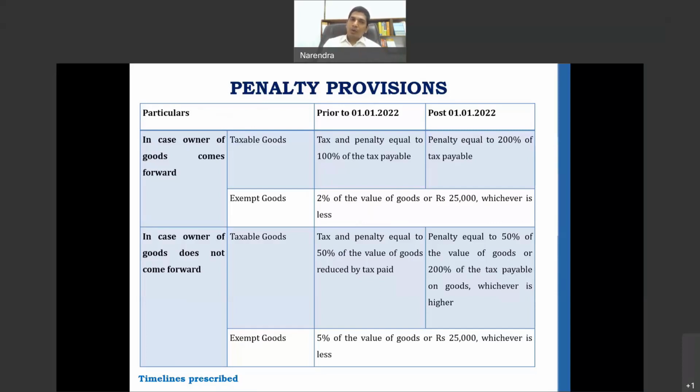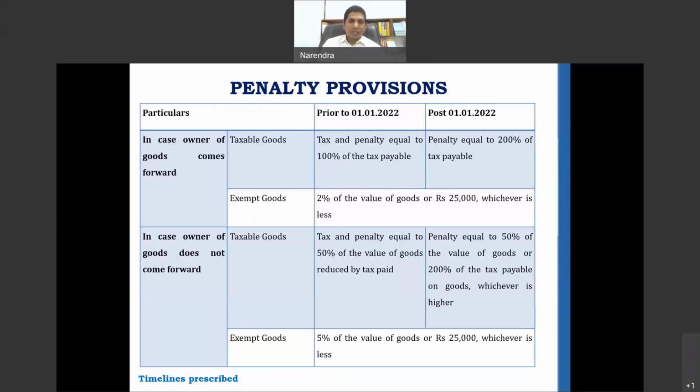That ambiguity was also enhanced by the fact that under section 17(5), the taxes that have been charged under 129 are restricted. Therefore, all this led to a lot of ambiguity among the taxpayers, and therefore there was a need for amendment. This particular amendment has been brought in, wherein now the taxpayer, in case there is any detention of goods and you do not have supporting documents or whatever be the non-compliance, is required to pay 200% of the tax payable.